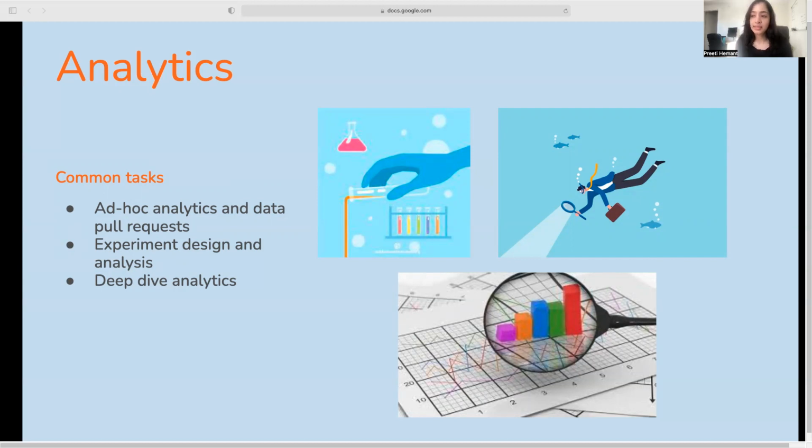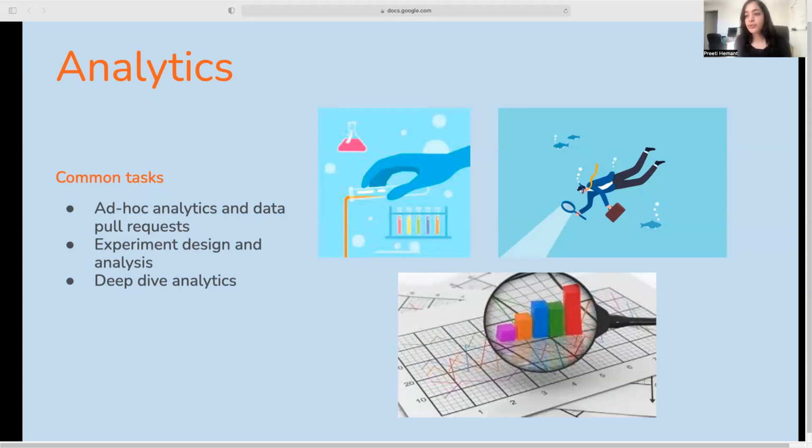The analytics team had a trinity of tasks. One was ad hoc analytics. These would be ad hoc requests, and an example would be get me data on a metric from this month, from this year, or get me a list of users who fulfill some criteria.